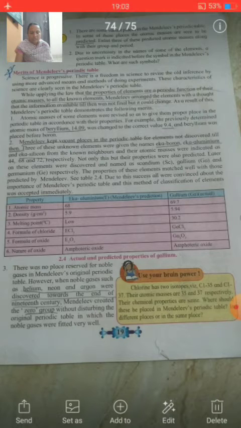See here, one question is given for you. Use your brain power. See this bracket: chlorine has two isotopes, usually chlorine-35 and chlorine-37. What is meant by isotopes? You have studied in 8th standard. Isotopes means atoms of the same element having the same atomic number but different atomic mass numbers. They are known as isotopes.